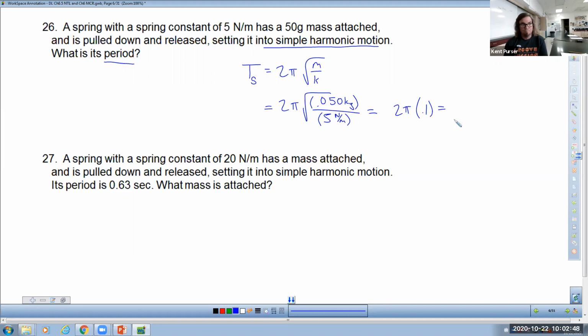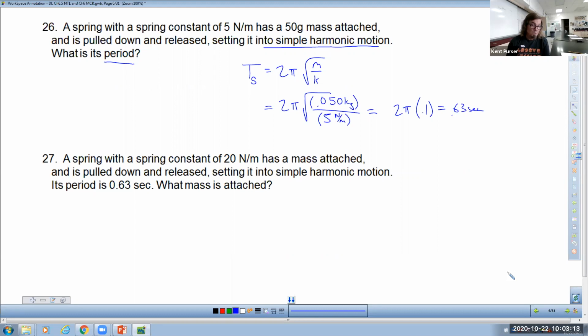And I want you to put this in a decimal value. So do the math. Somebody could change that into a fraction or decimal with pi as part of it. I wouldn't mark that wrong, but most of us don't think that way. So to solve that out comes out to be 0.63. So 0.63 seconds is how long it takes to oscillate.